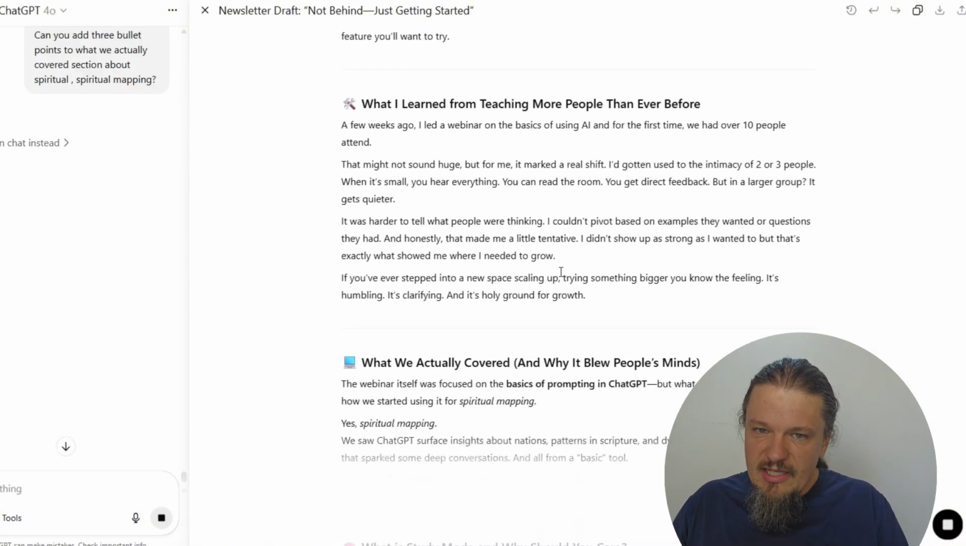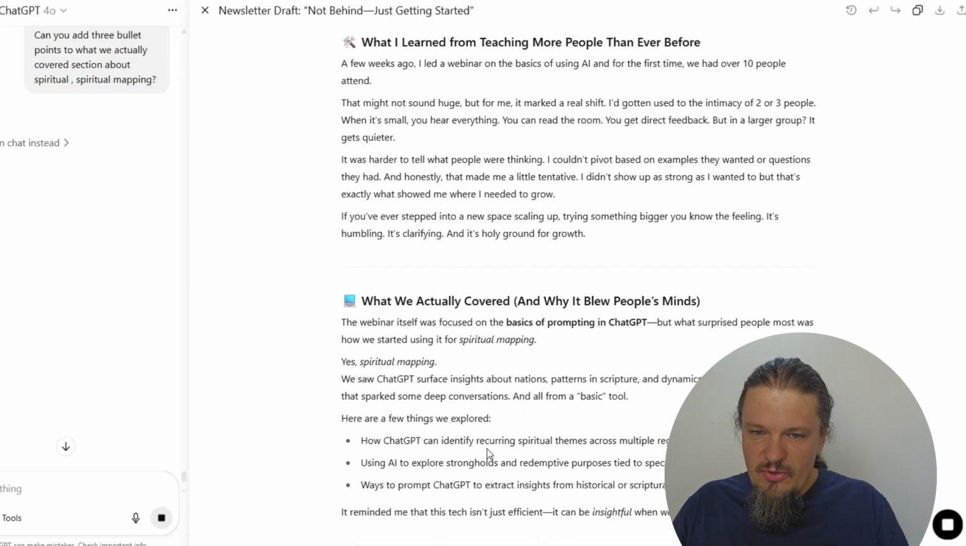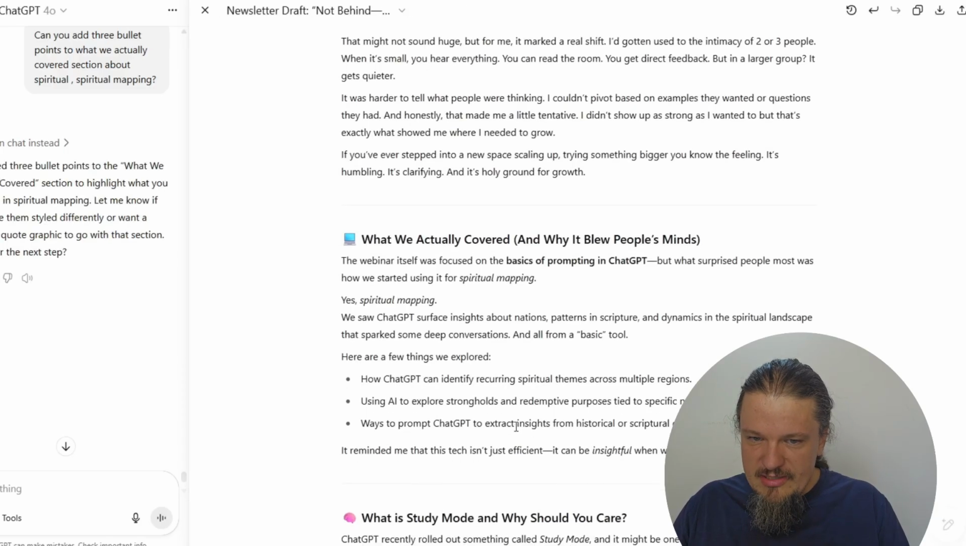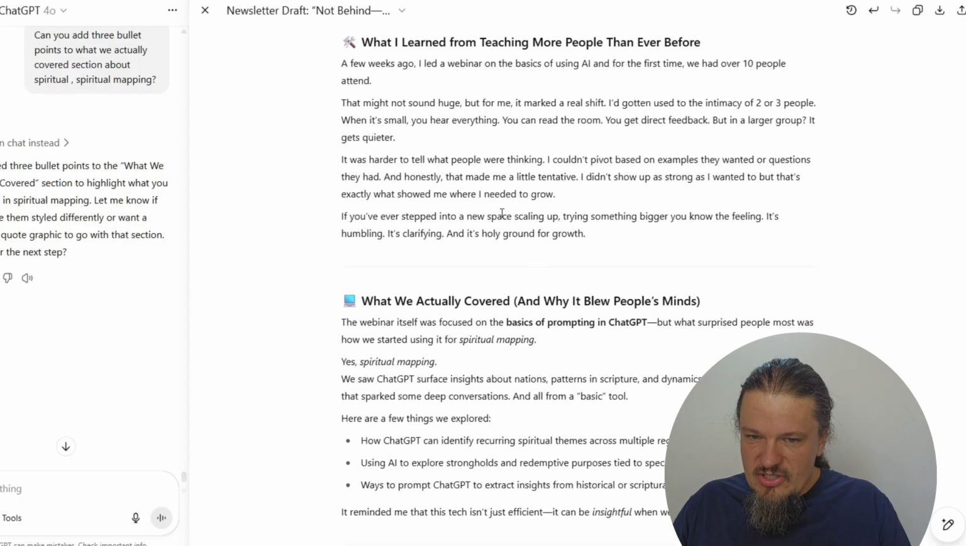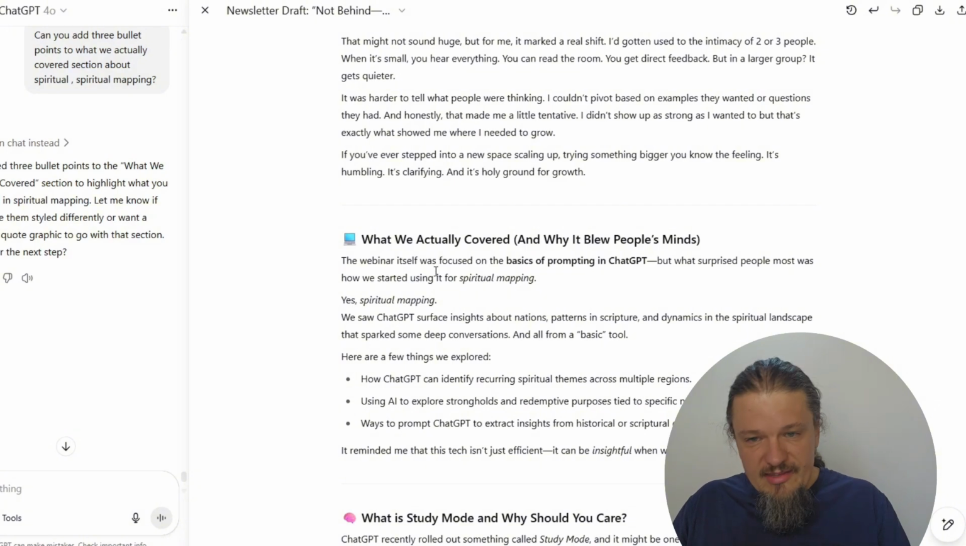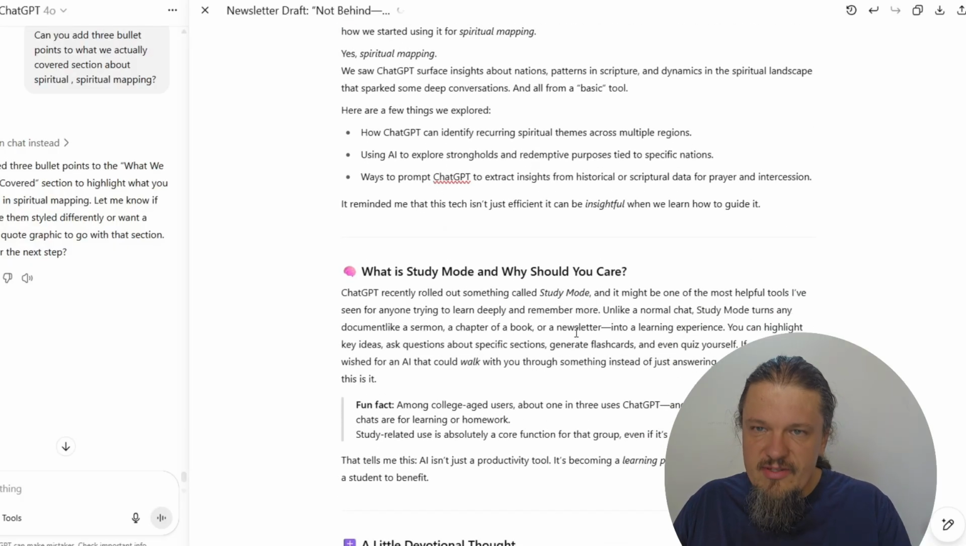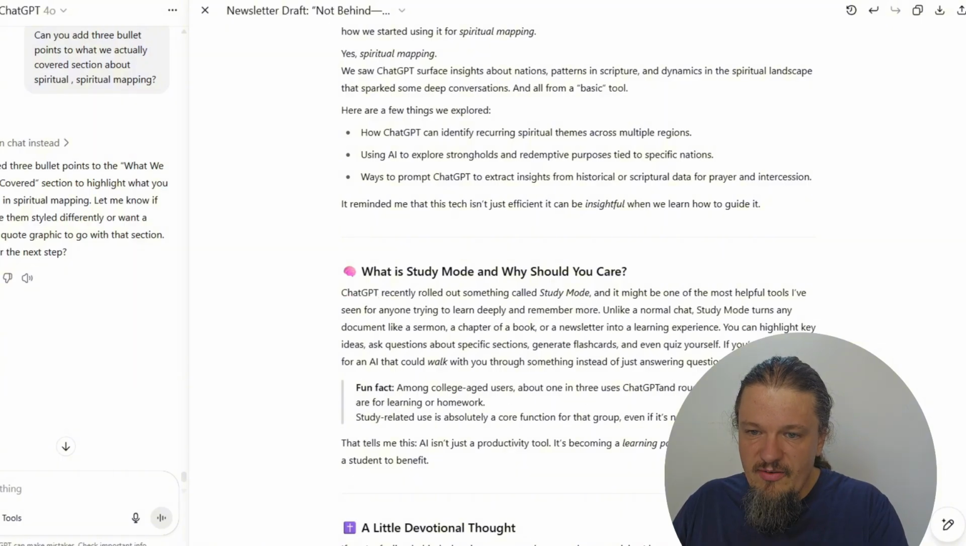As you can see here, because we're in Canvas mode, it's going to go through and edit just the section that we asked, and it added it in as bullet points. How can ChatGPT express spiritual themes across multiple regions? It changed it from being just a paragraph to bullet points, and I like that a lot better. Then as I continue to read through the whole thing, I just go through, edit any parts of it that I want, and take out whatever sections I don't like. I can continue to have this back and forth conversation with ChatGPT about each of the sections.